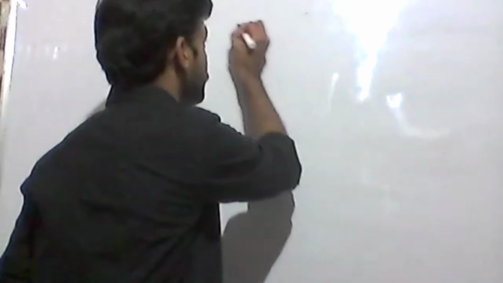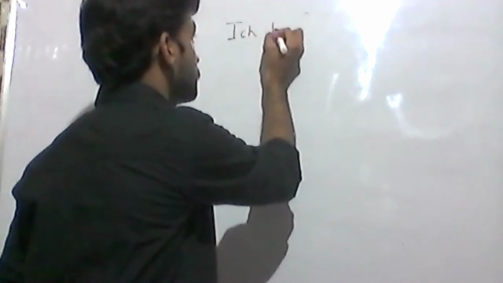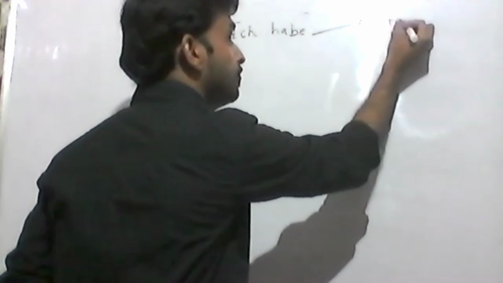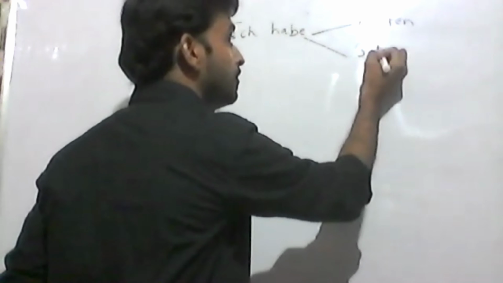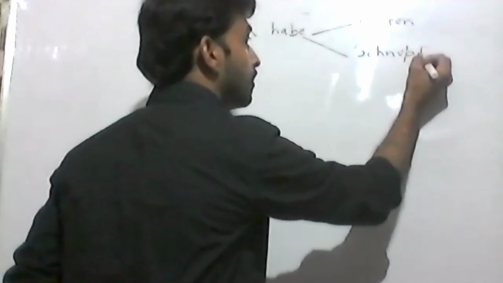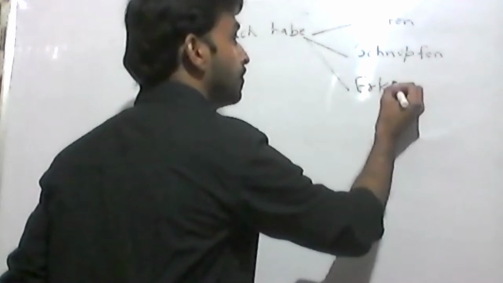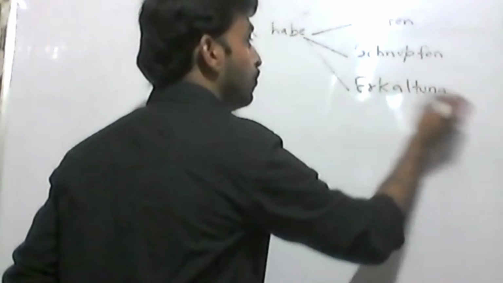What else can we use? Suppose I have fever, cough, cold. The verb is haben. Simple. Ich habe Husten, cough. Schnupfen, cough and cold. Erkältung, cough and cold.